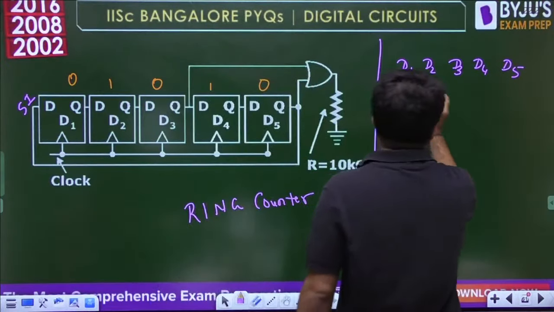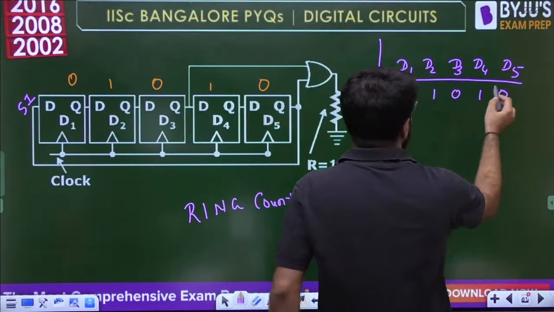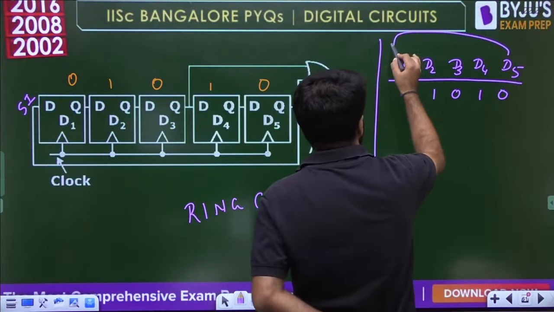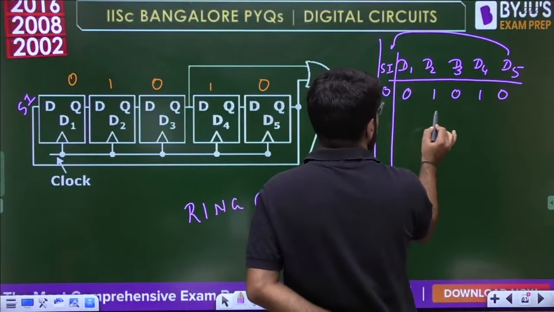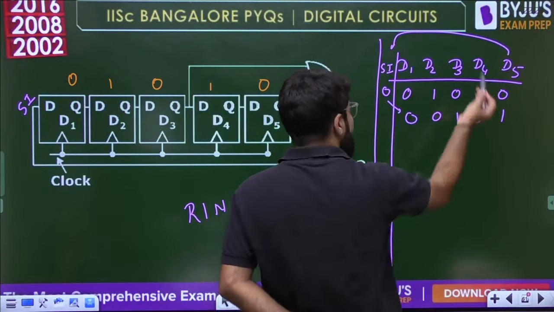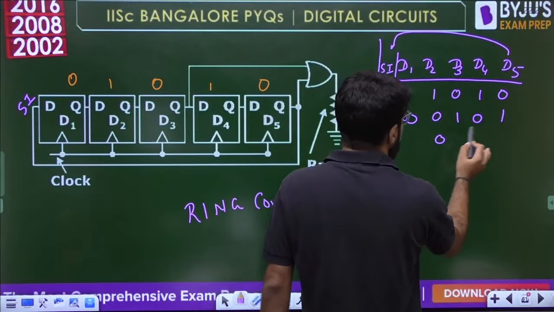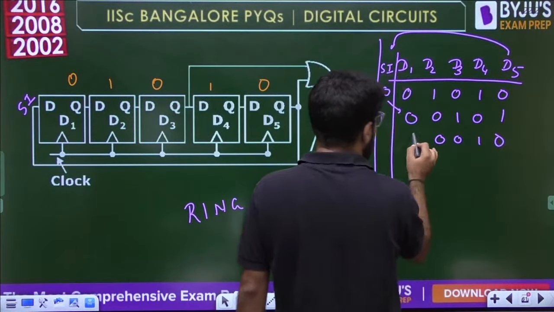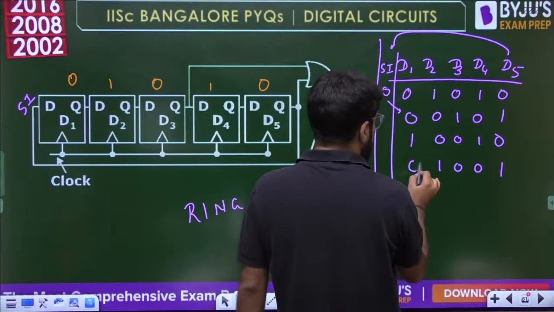So if the initial state is 0, 1, 0, 1, 0, correct? Whatever is the D5 output, that will go to the serial input. So that will be 0, and then right shift 0, 1, 0, 1, and this 0 comes here. So just rotate it in the ring counter manner. 0, 0, 1, 0, and 1 comes to the MSB. Then 1, 0, 0, 1, and then 0 comes up here.